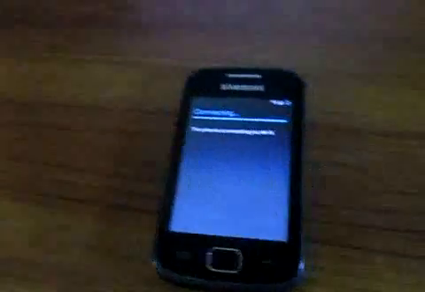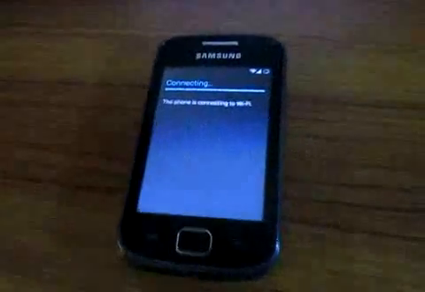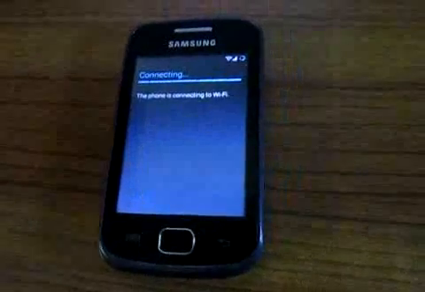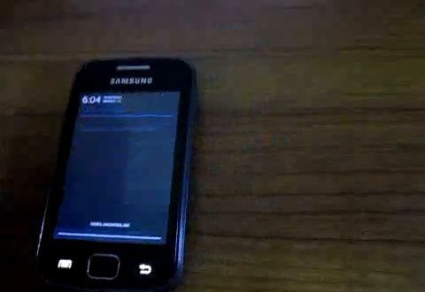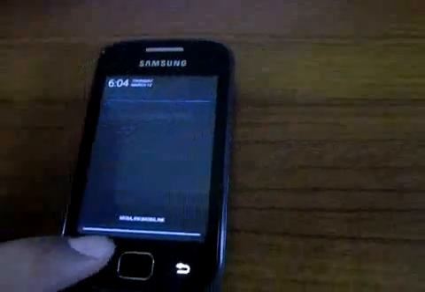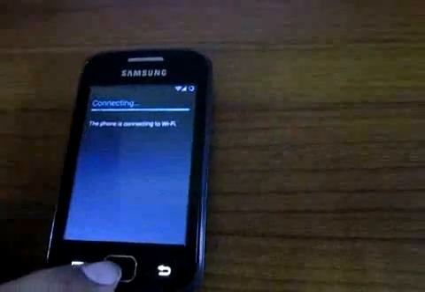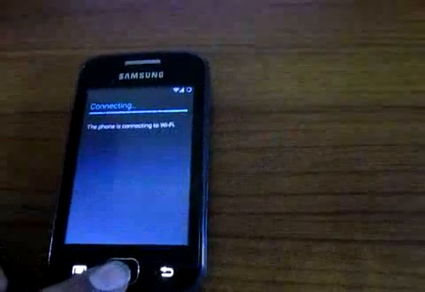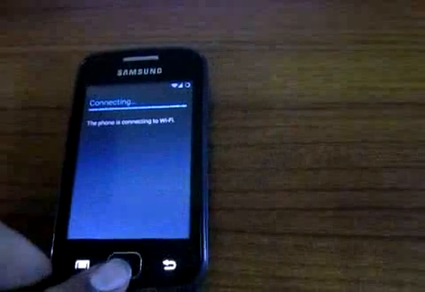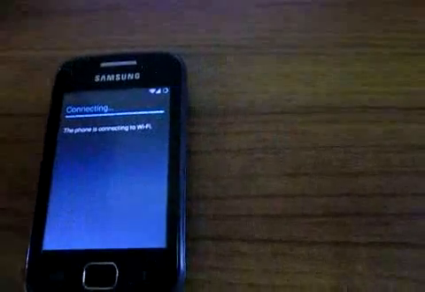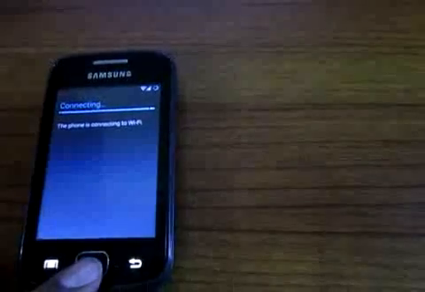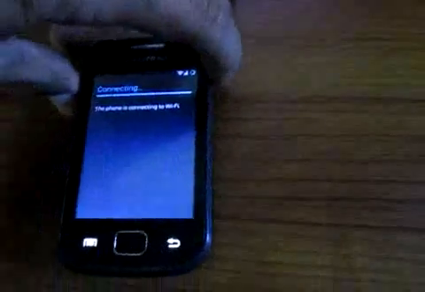Still connecting. I don't know what the problem is.